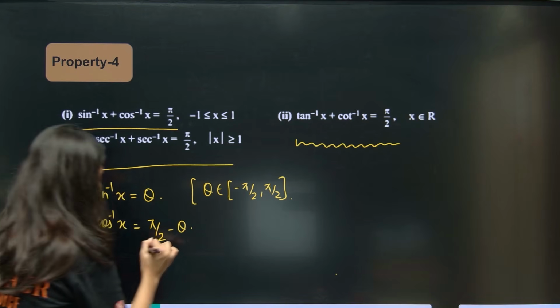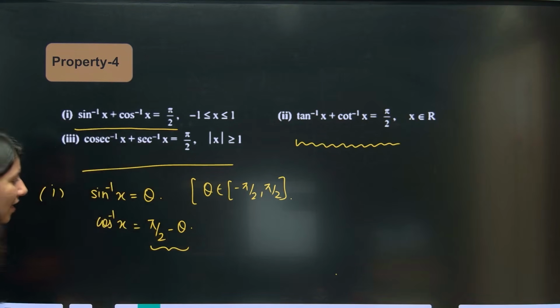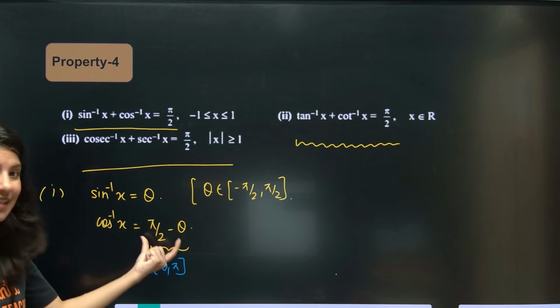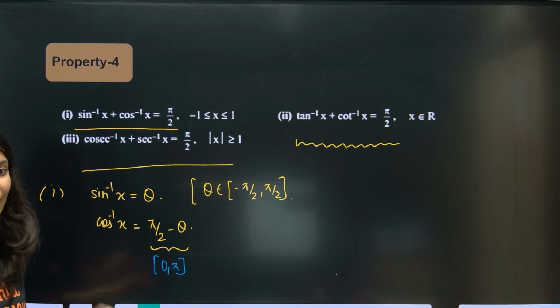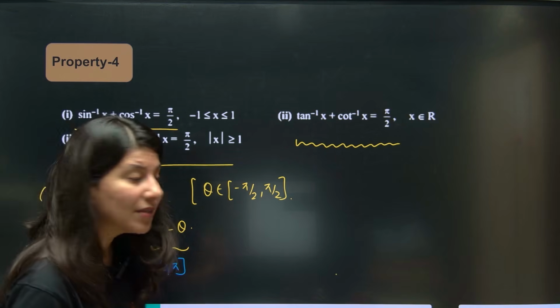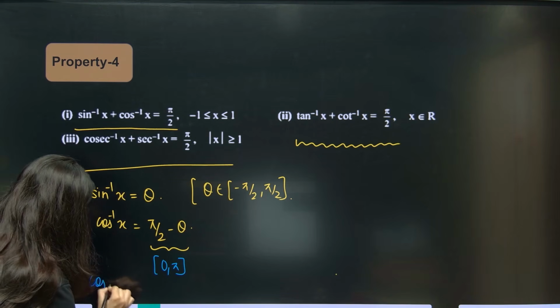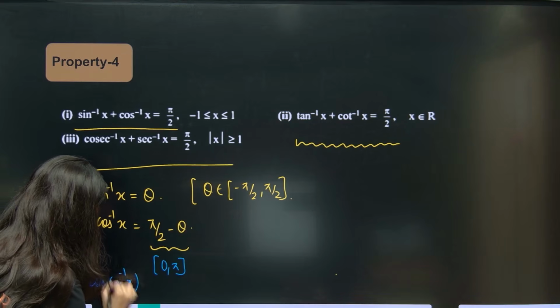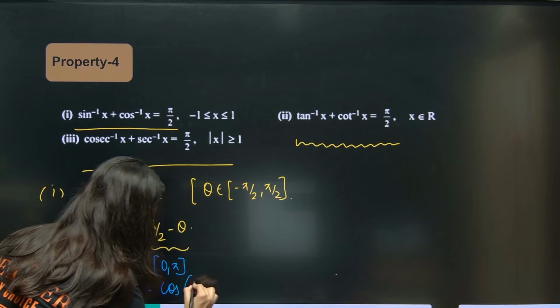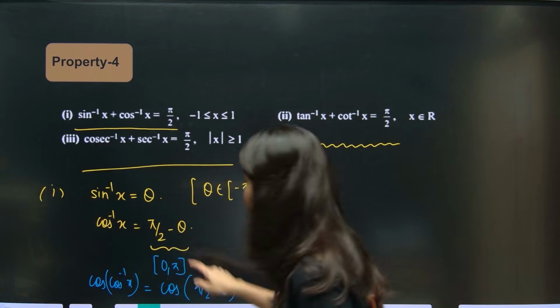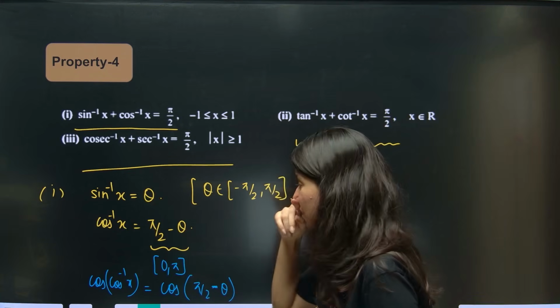That means that this particular pi by 2 minus theta will always lie in 0 to pi. We don't have to worry. This cos inverse x output is already in the permissible range. So if cos inverse x is equal to pi by 2 minus theta, you can take cos both the sides. So cos of cos inverse x is equal to cos of pi by 2 minus theta. Why can we take cos both the sides? Because the right hand side is already 0 to pi.